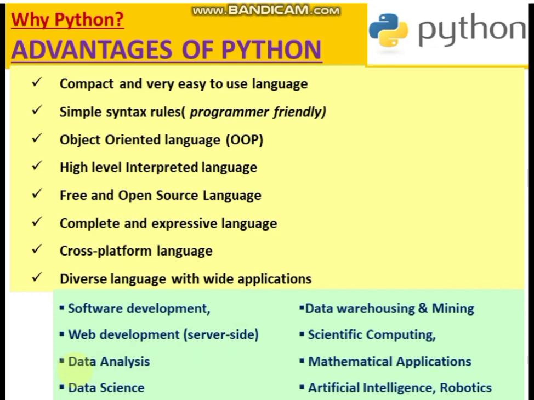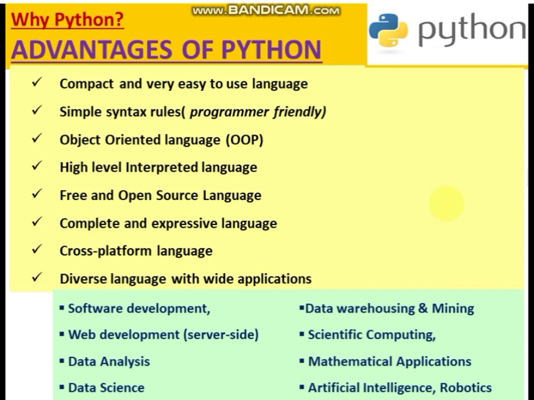Then it is widely used in data analysis and data science, data warehousing and mining, where, suppose in an organization, it wants to see the sales of the last 5 years so that it can predict the next 5 years sales.